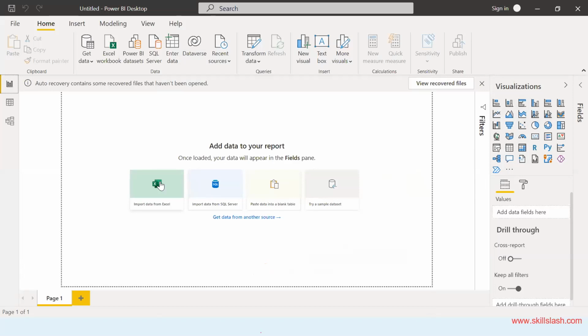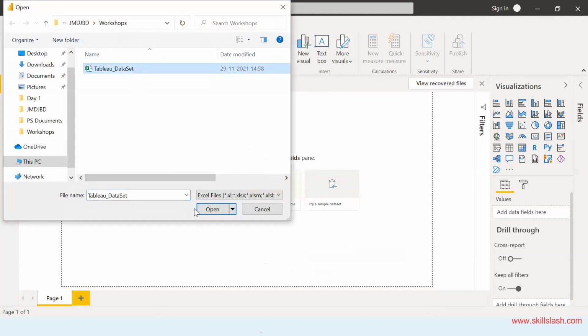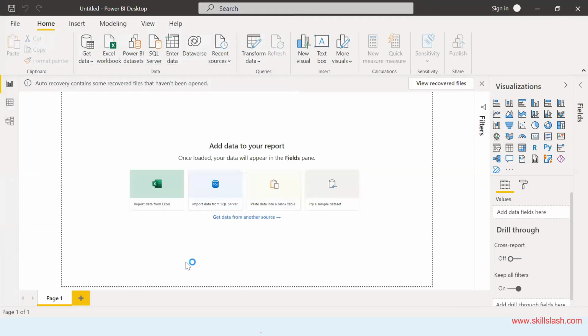But even before I do that, there are 3 steps. What are the 3 steps? Step number 1, import the data. Step number 2 is you would load the data. Step number 3 is when you will actually start visualizing the data. So what is my first step? Import. Import what? Tableau data set. So I imported my Tableau data set.